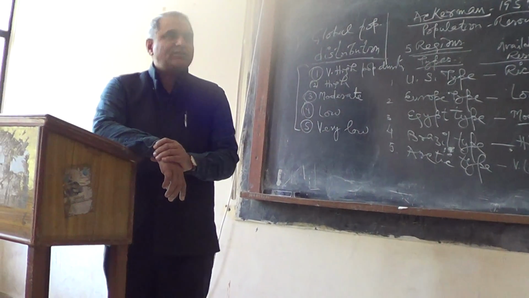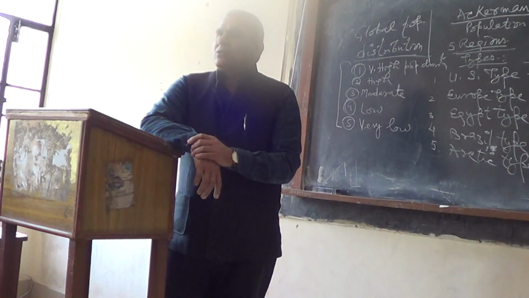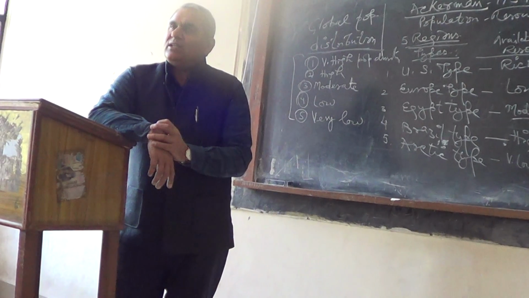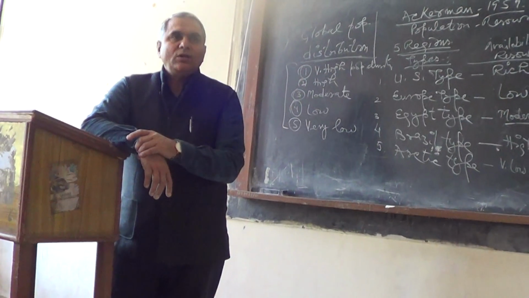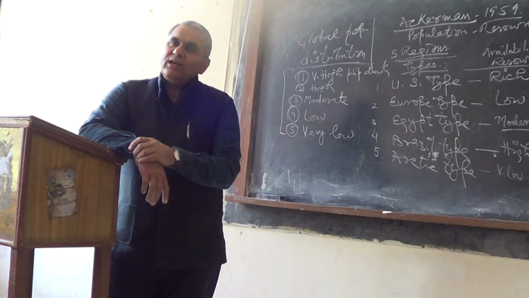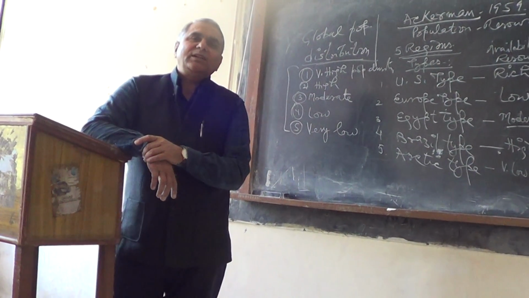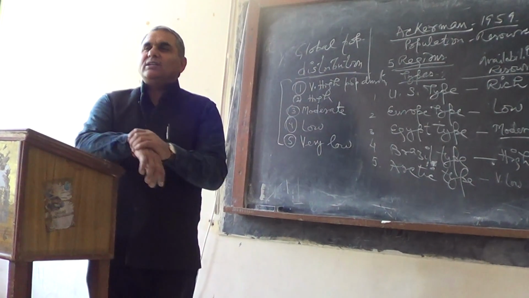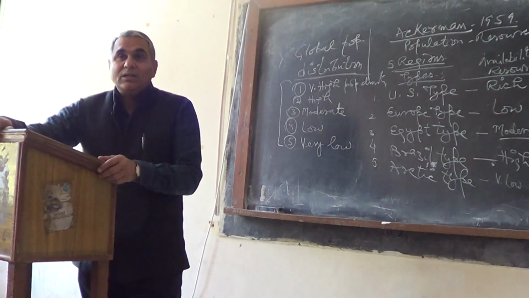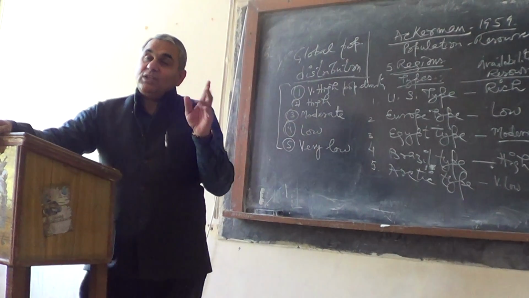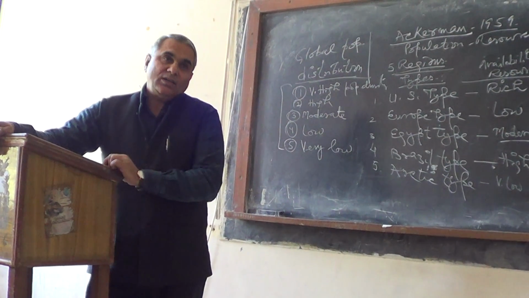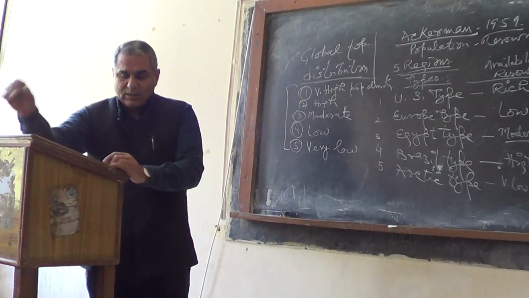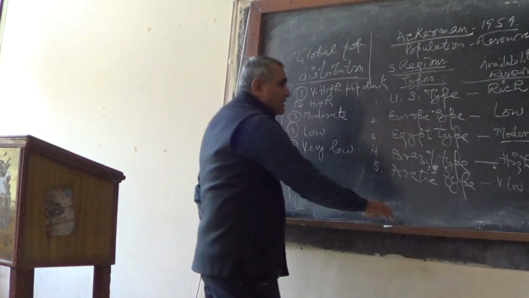No mineral resources, no fossil resources, no petroleum, neither any source of energy, neither coal. They have little hydroelectricity, but all rivers get frozen during winter, so round the year that electricity is not available. But they have a river, an oceanic current, a warm oceanic current, that is called the Kuroshio oceanic current.